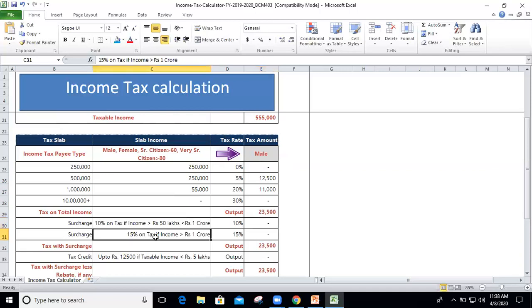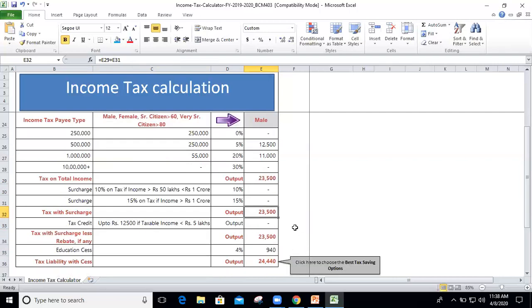Now what is the second surcharge? It is 15% of tax if income is more than 1 crore. And that is more straightforward. So if, once again, that's just the formula because we don't have any second criteria here. If my taxable income is more than 1 crore, comma, tax liability into D31 means 15%, otherwise 0. By adding these two figures, we can have the tax including the surcharge.